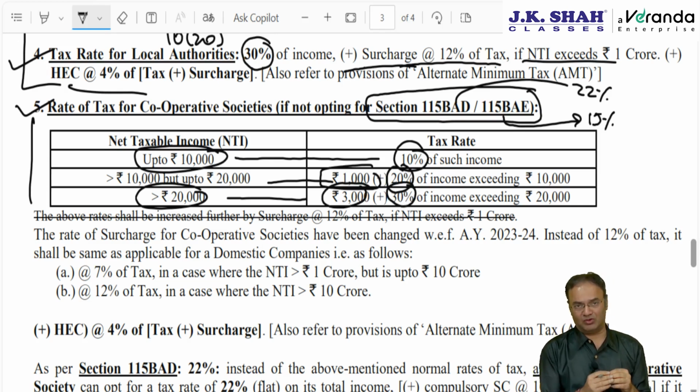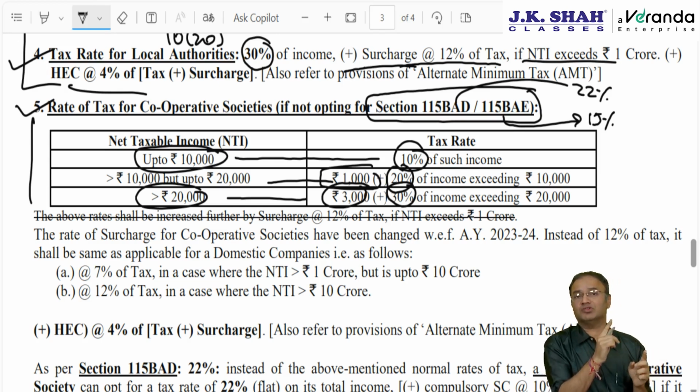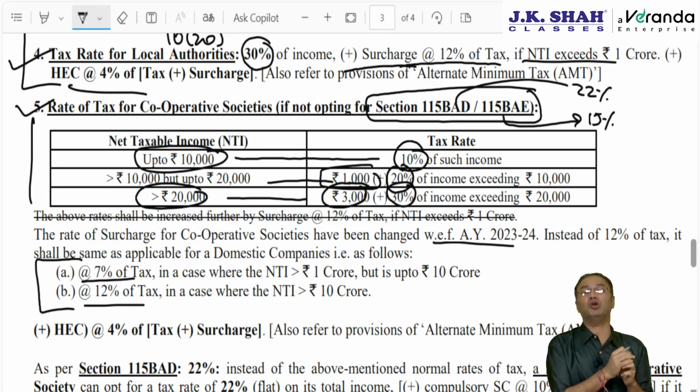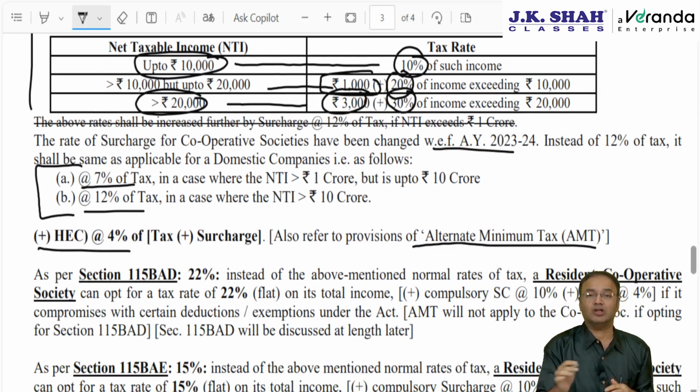Plus surcharge plus health and education cess. Surcharge rate, earlier it was just like individual HUF: 0, 10%, 15%, 25%, 37%. Now, since the past couple of years it has changed. From AY 23-24, surcharge rate will be just like domestic company, 7% and 12% depending upon net income. Net income up to 1 crore, no surcharge. More than 1 crore up to 10 crore, then 7%, and if the net income is more than 10 crore, then surcharge rate will be 12%. Plus health and education cess and also alternate minimum tax.